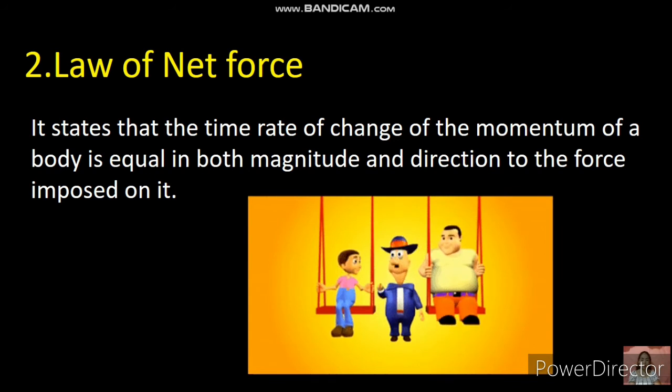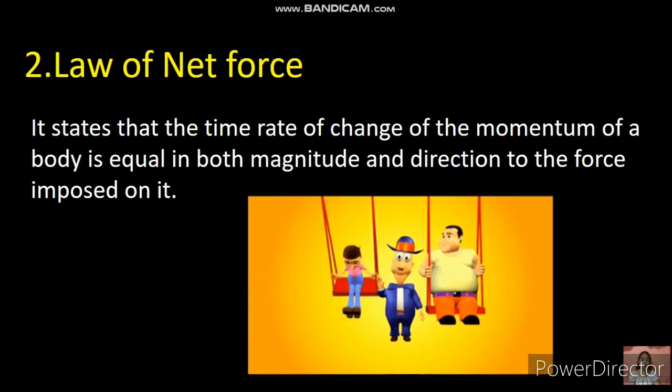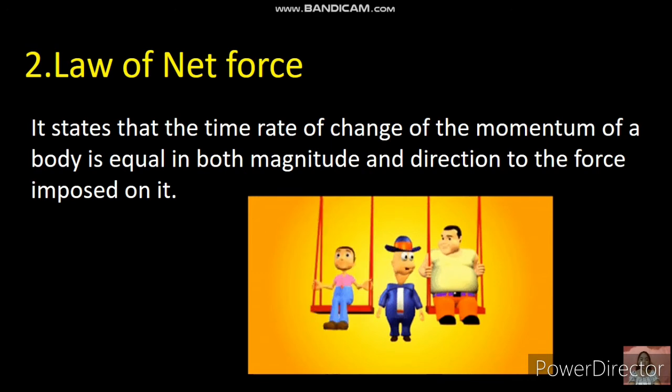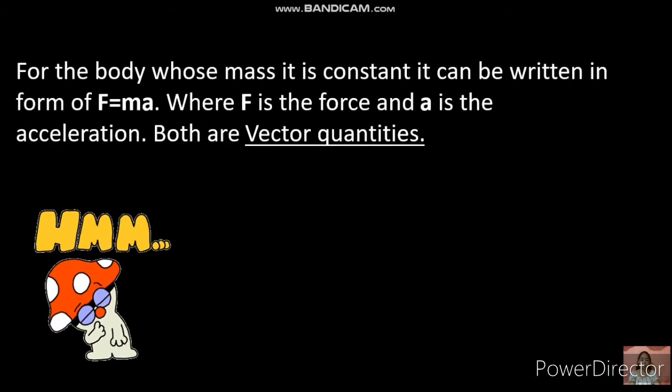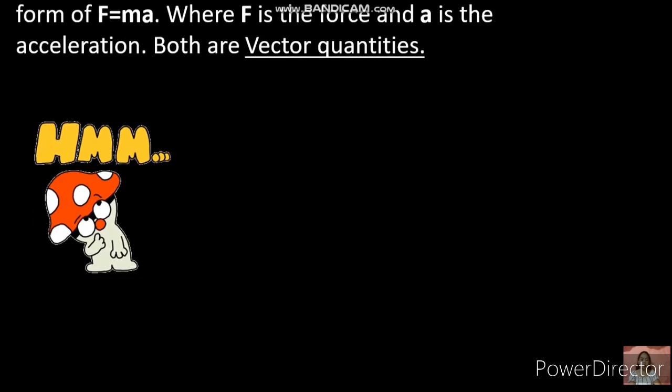So that determines the rate of change of momentum of an object, in both magnitude and direction, to the force that will act on it. So for a body whose mass is constant, it can be written in the form F equals ma, where F is the force and a is the acceleration. Both are vector quantities.